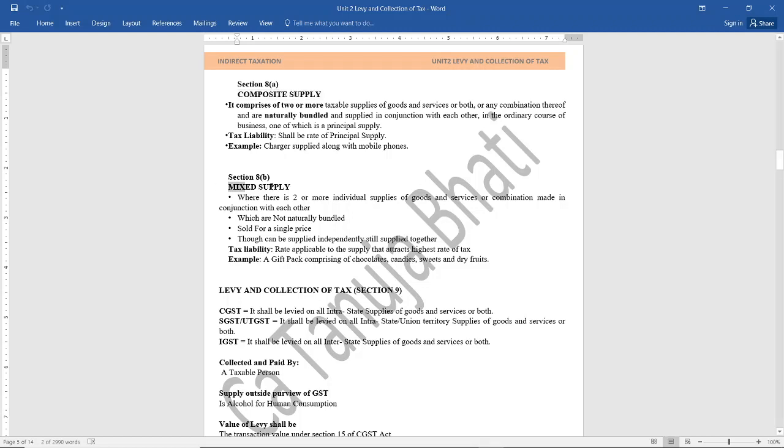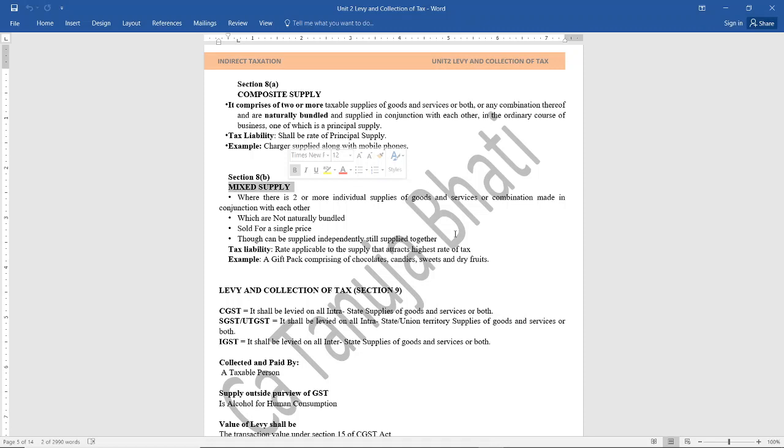Next, what is mixed supply? Mixed supply is where two or more individual supplies of goods and services are bundled, but they are not naturally bundled. They are sold at a single price. They are purposefully brought together. See, when you go to buy a cell phone, you will by default get those accessories. So they are naturally bundled. But in mixed supply, they will not be naturally bundled.